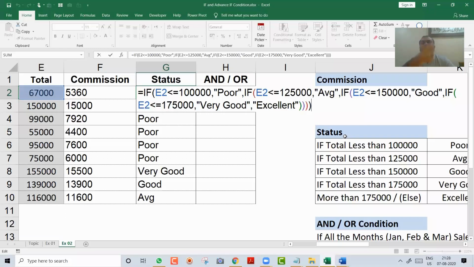And I have used it regularly in my work. HR, admin, finance, every time they use if conditions. Okay. Very good. Now we will go more in detail.